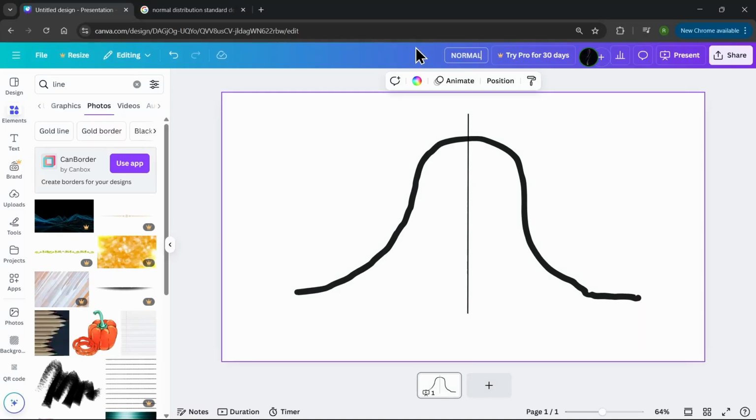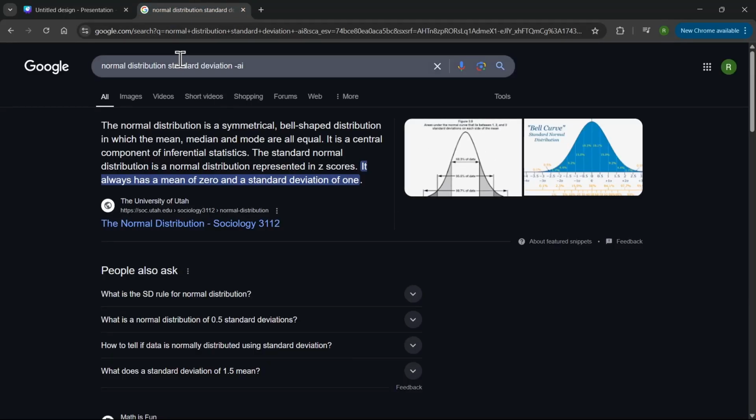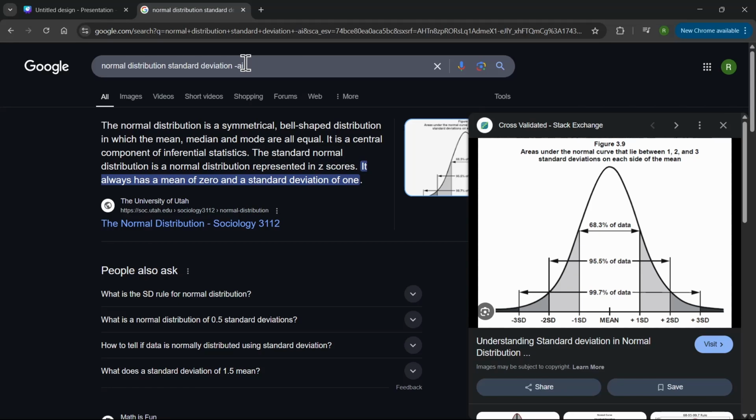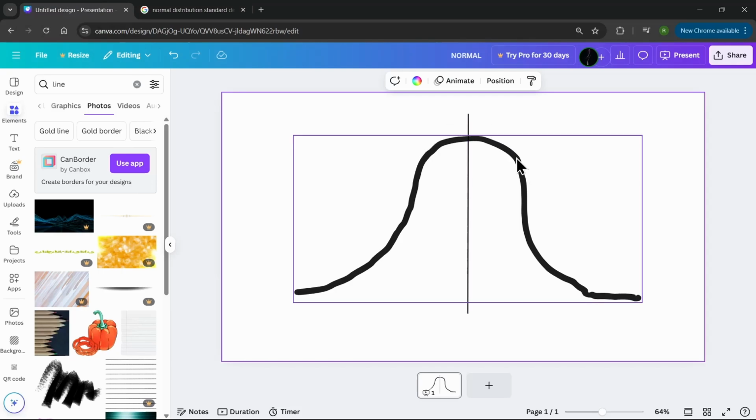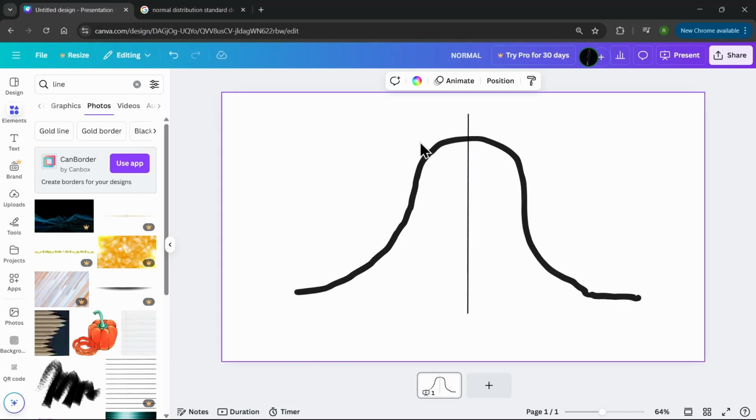Hey team, I'm wanting to talk about normal. And so I'm going to talk about statistics, the normal distribution and standard deviation. And I've pulled this up just to grab some of the numbers. I don't know how to find free to use images appropriately, so I'm just going to draw my own. And so this is the curve we use to describe normal.